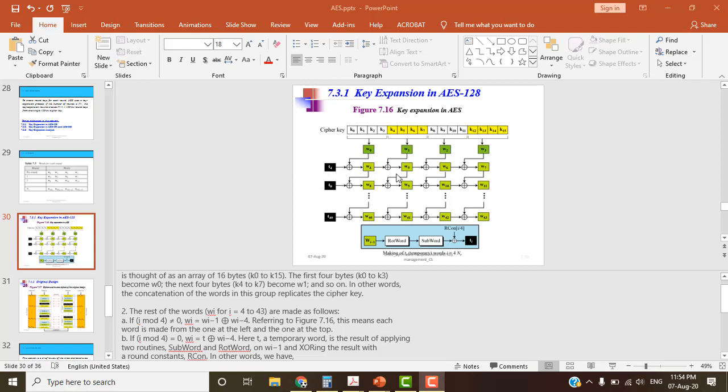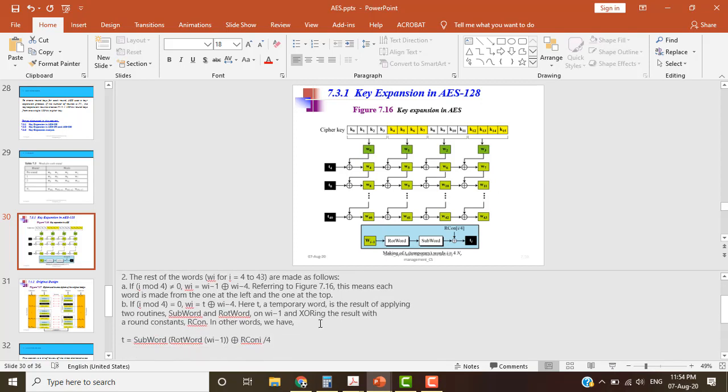Then I want W5. So 5 mod 4. It gives the remainder as the answer. So it is 1, means not 0. So W5 is Wi minus 1, means W4, XORed with Wi minus 4. So W4 XORed with W1, because i is 5. So 1 and 4. So this is what I get. This way this entire block is made, right?